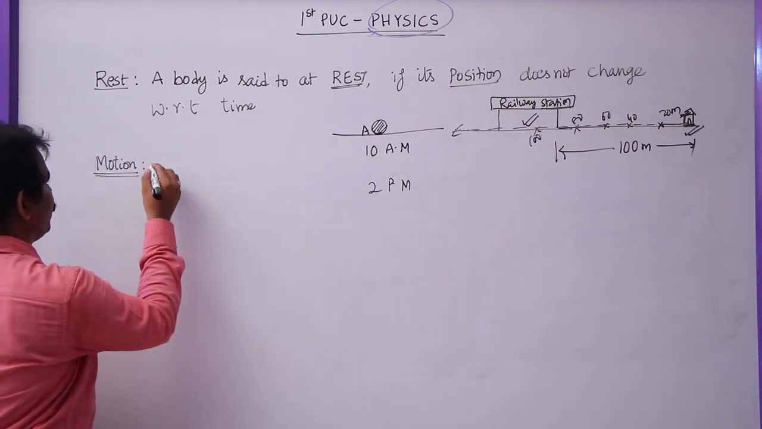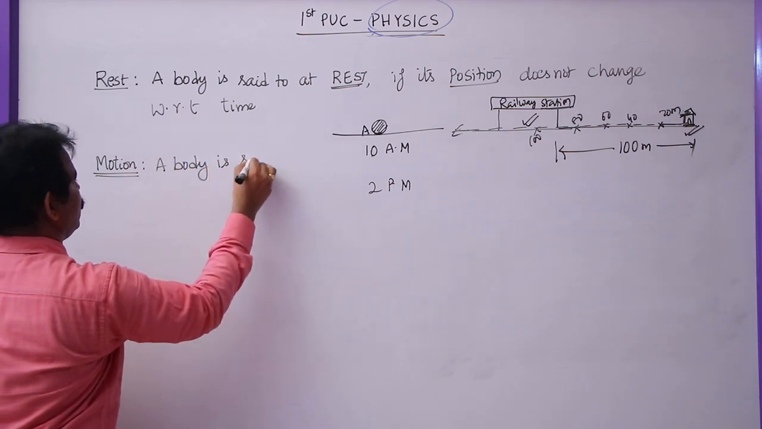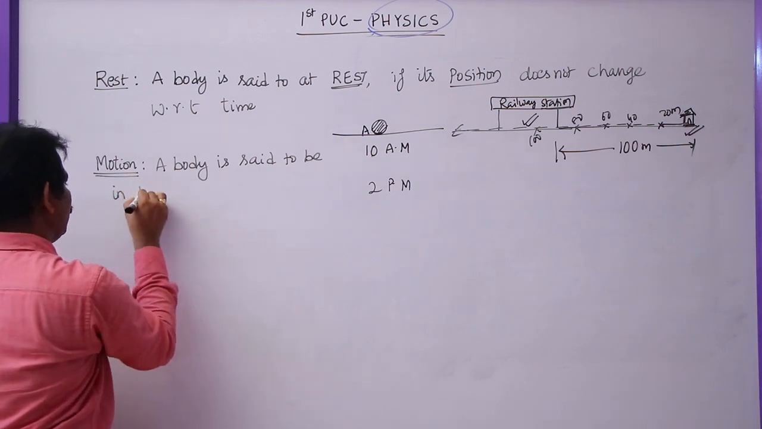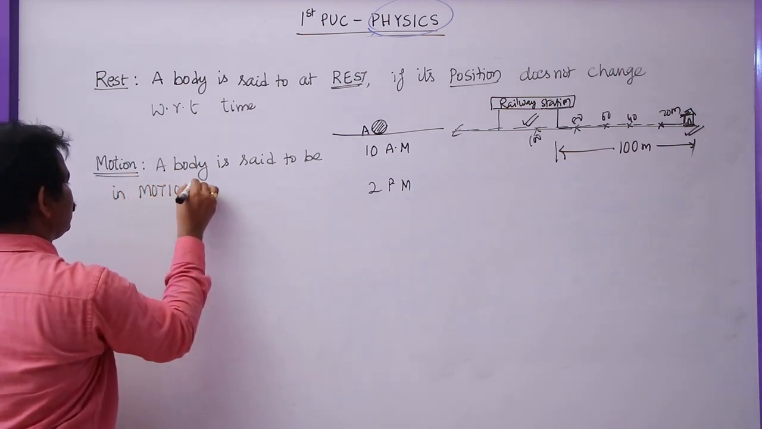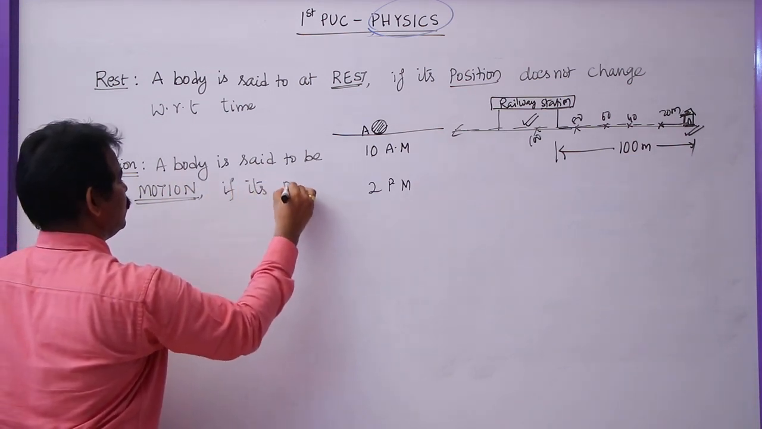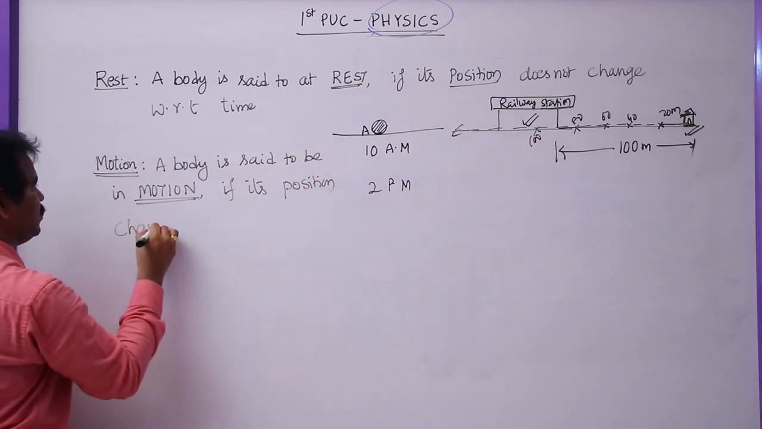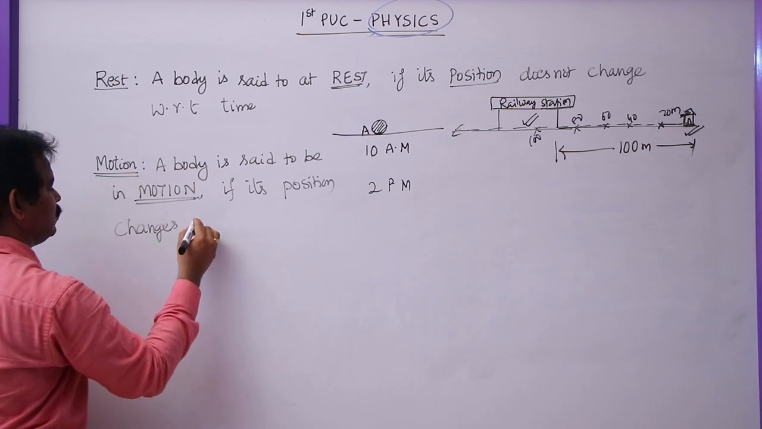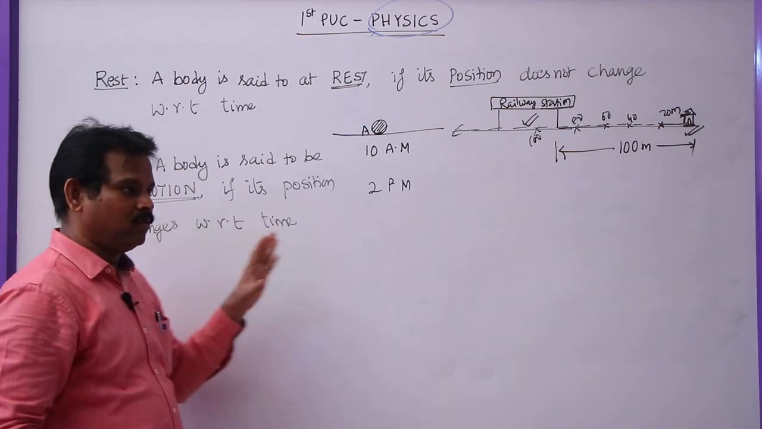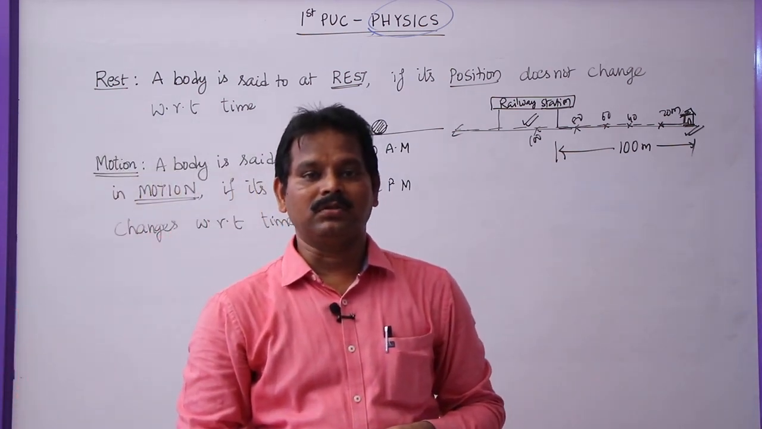Now what is meant by motion? Same thing: a body is said to be in motion if its position changes with respect to time. Not only time, sometimes we can define this in terms of surroundings.